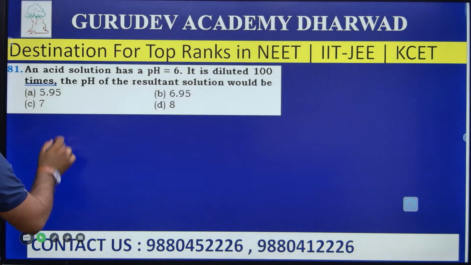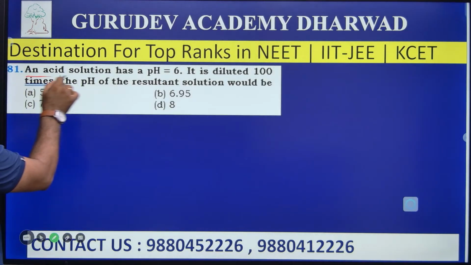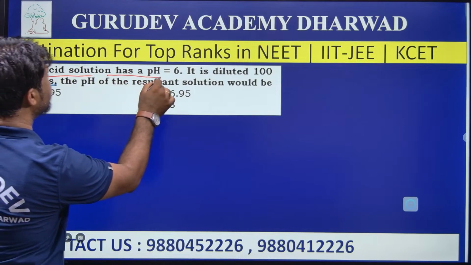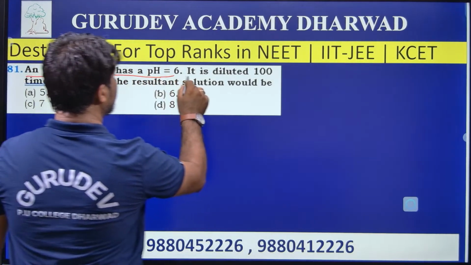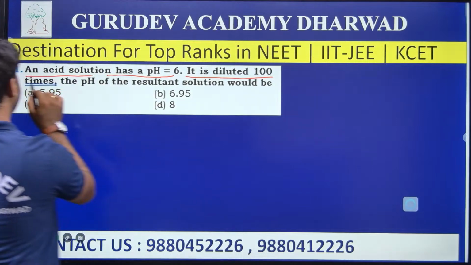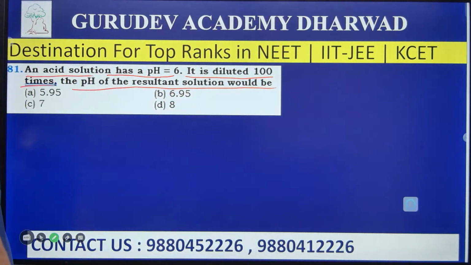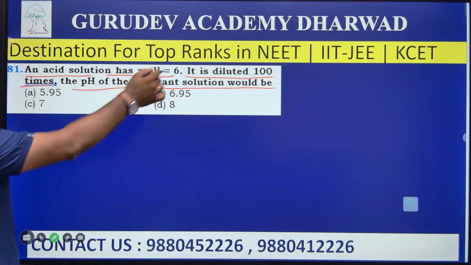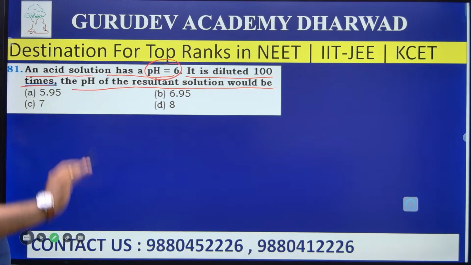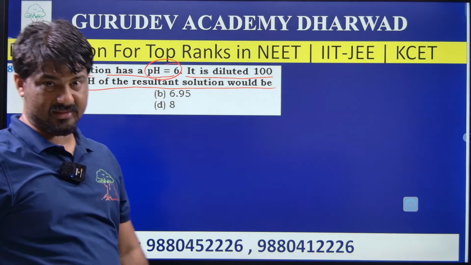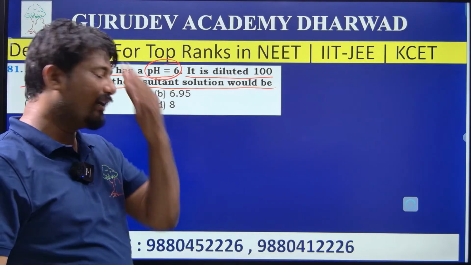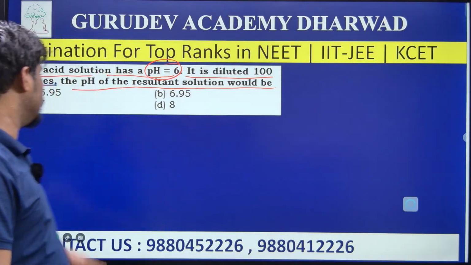An acidic solution has pH equal to 6. It is diluted 100 times. Then what would be the pH of the resultant solution? So, the acidic solution pH is already 6. If it is diluted 100 times, then what is the pH of the solution?